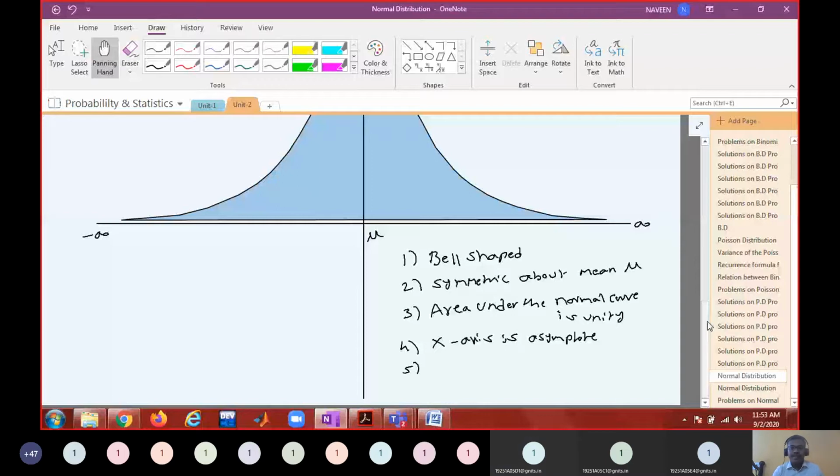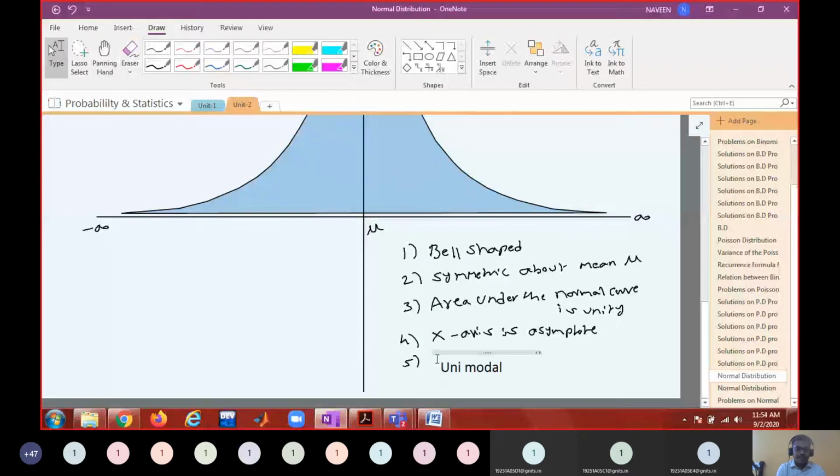So it is unimodal. The next point is mean equals median equals mode. Is that okay?